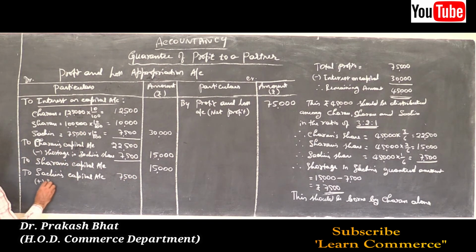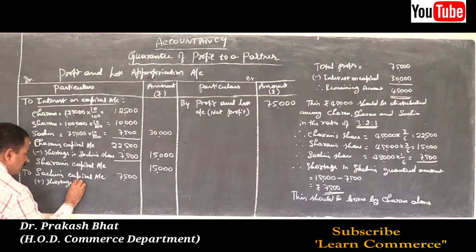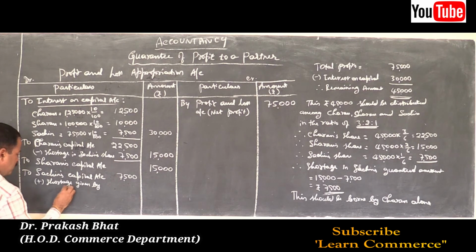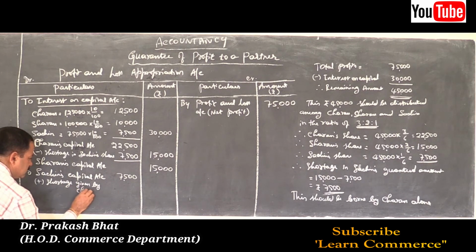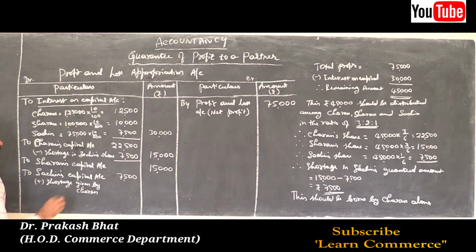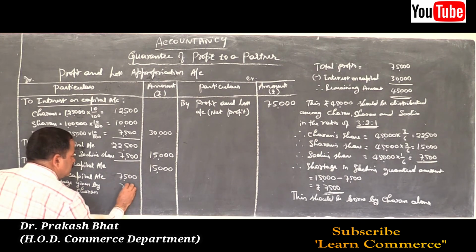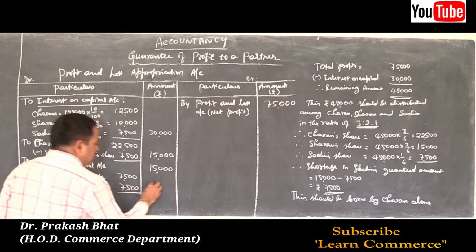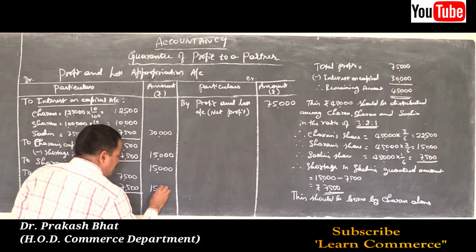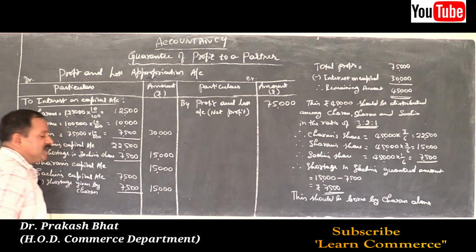Add the shortage given by Charan. How much is it? 7,500. This is paid by Charan. So his total amount will become 15,000, which is the guaranteed amount.